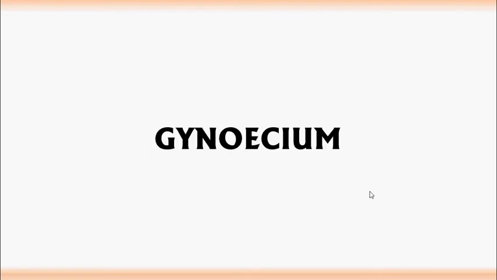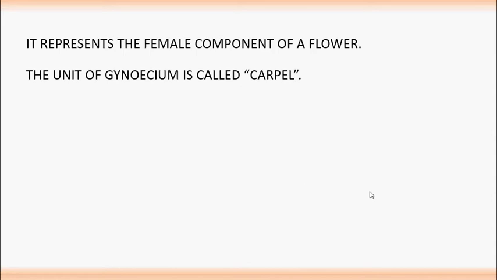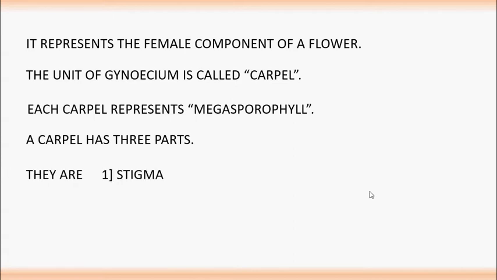Today we are going to discuss one more concept from sexual reproduction in angiosperm. The concept is gynoecium. Gynoecium represents the female component of a flower, or female reproductive part of a flower. The unit of gynoecium is called carpel. Each carpel represents megasporophyll. A carpel has three parts. They are stigma, style, and ovary.